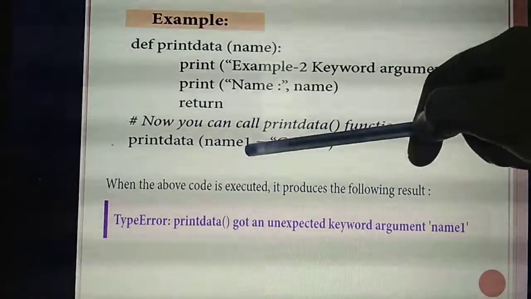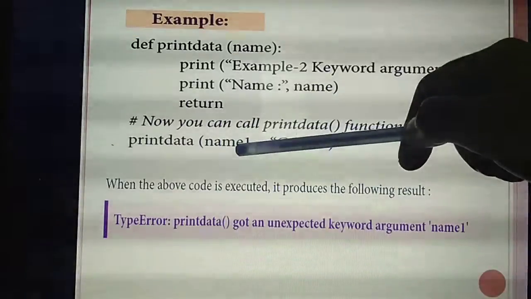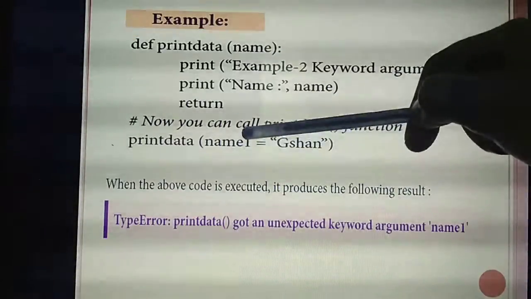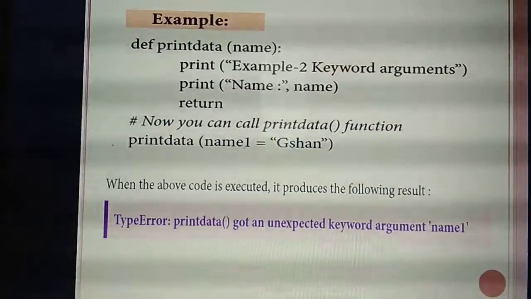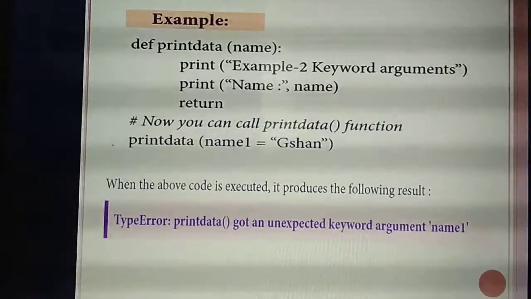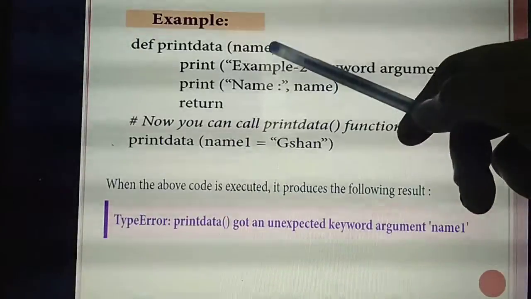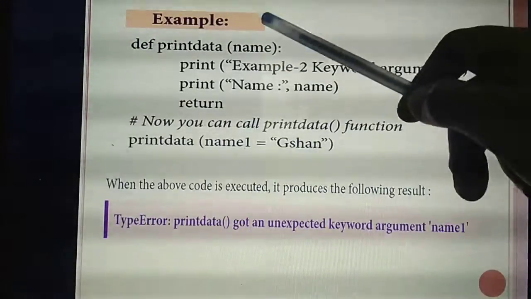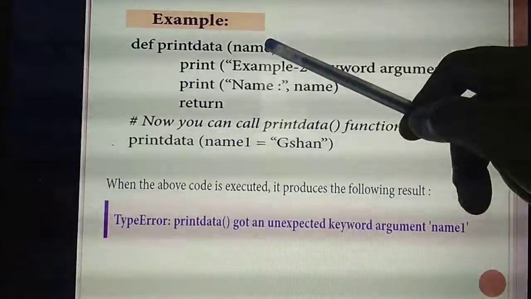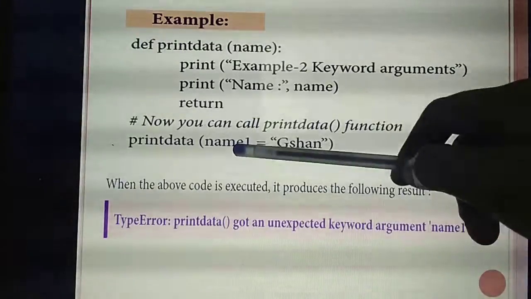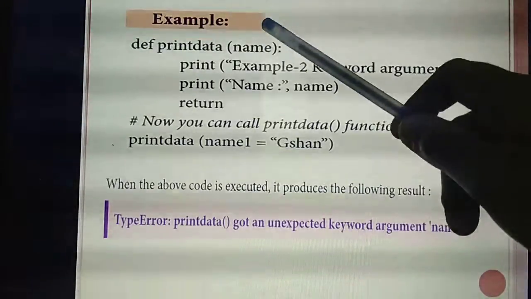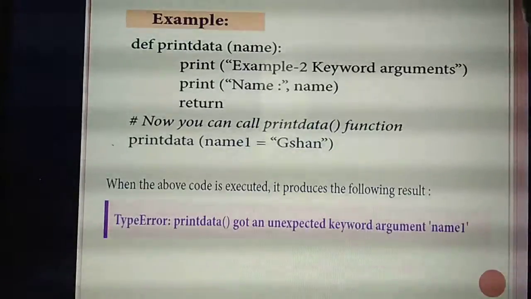Name. But here, when calling the function and assigning the values, instead of name they are giving name1. Is name1 there? No. So whatever arguments you are passing, you need to give the same argument names for assigning values also.